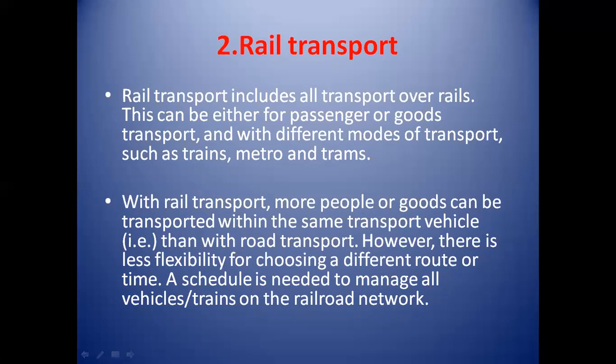That is, the capacity of rail transport is more than the bus, that is, more people or goods can travel by rail as compared to the bus, but flexibility of choosing a different route is not possible in rail transport.